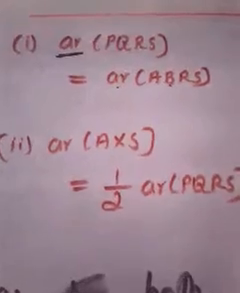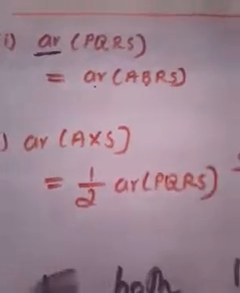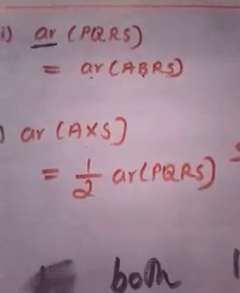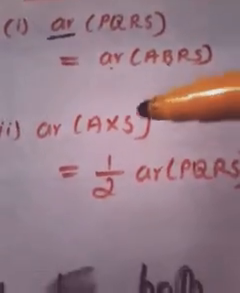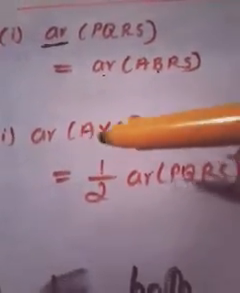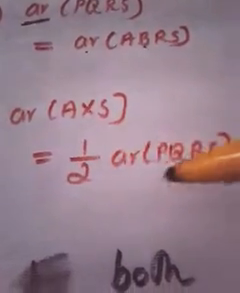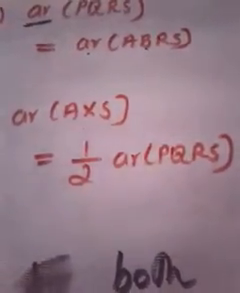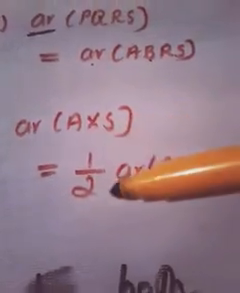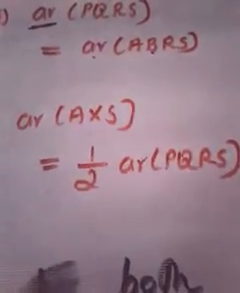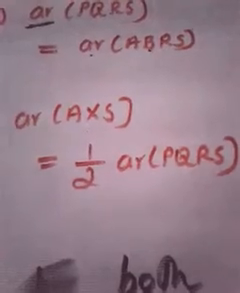So which is the next question? Area of AXS is equal to half into area of PQRS. This is the question I have to show. I have to show that area of AXS is equal to half into area of PQRS. You may have understood, isn't it?